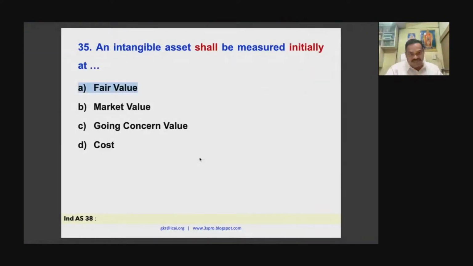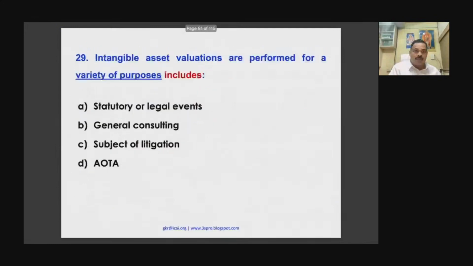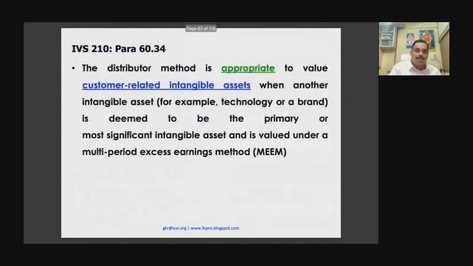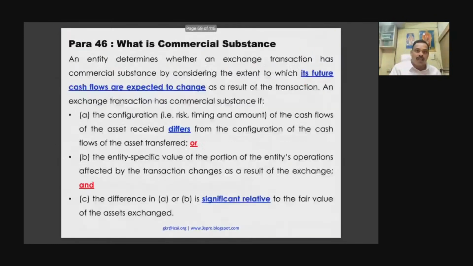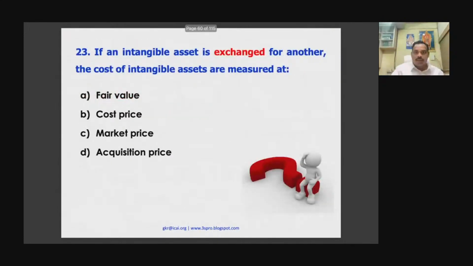So very interesting. An intangible asset shall be measured initially at cost. 35D. But this is initial measurement. Now when you exchange it, for exchange, I'll take you to para number 23. Question number 20. If an intangible asset is exchanged for another, is the cost of the intangible asset measured at cost? No, it is measured at fair value. So 23A.